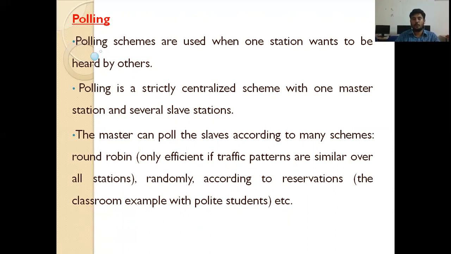One of the schemes is round robin, which is only efficient if traffic patterns are similar over all stations, or randomly, or according to reservation. Classroom examples with polite students: there is the example for the reservation. Which one came first depends upon the situation. So the master can poll the slaves according to many schemes. Which one has to transmit the data depends upon round robin, randomly, or reservation.